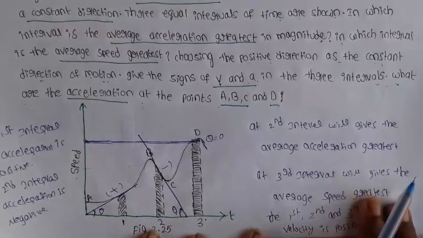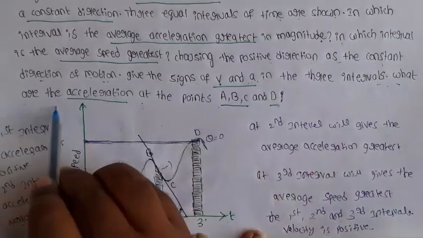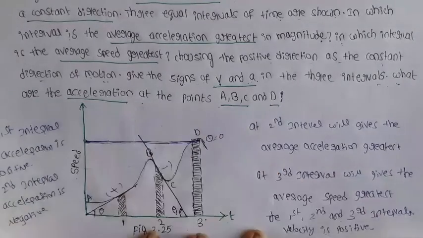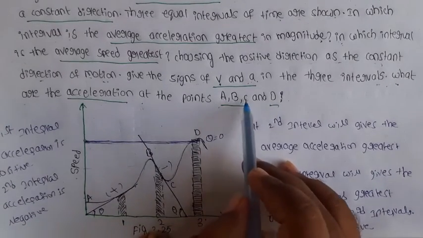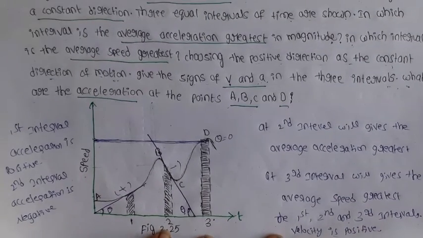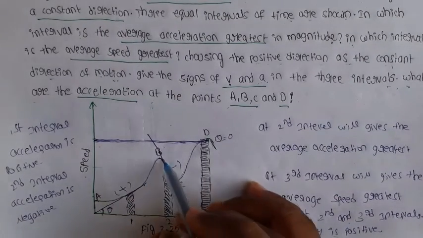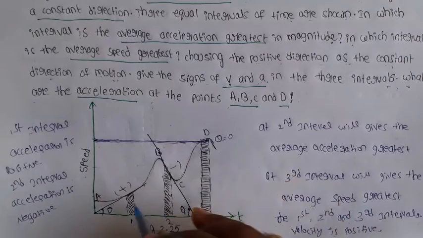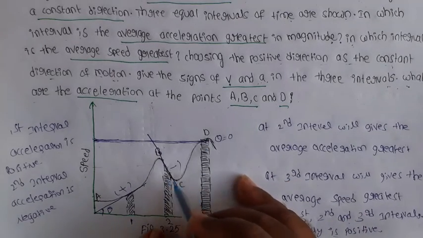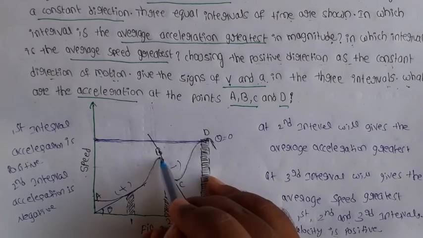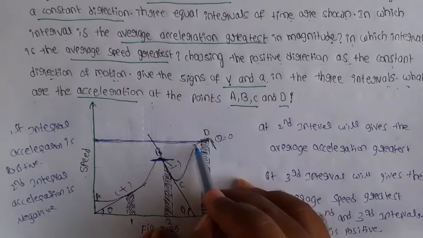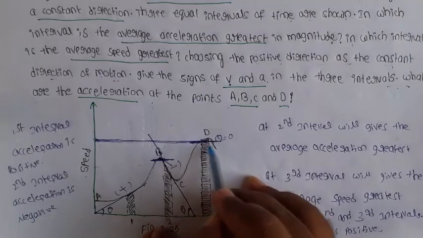Next, last question: what are the accelerations at the points A, B, C, D? We are going to find the acceleration value at a particular point. At points A, B, C, D, the tangent gives the direction of the acceleration value. So at point B, this is the tangent. At point D, this is the tangent.